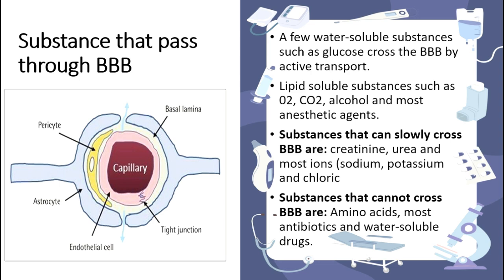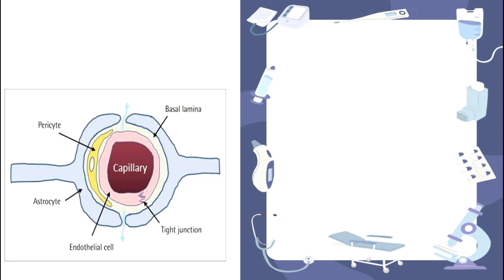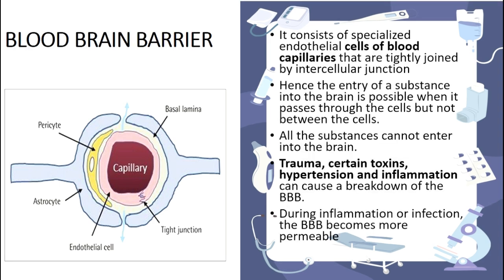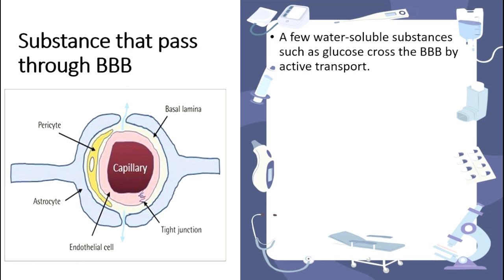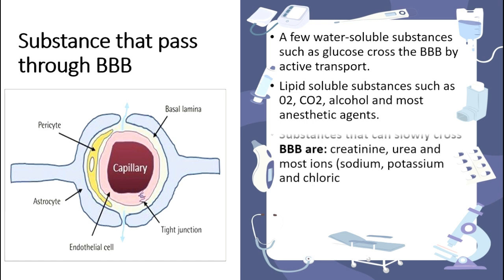Blood brain barrier is the blood capillary that is surrounded by a tight junction of intercellular fluids. So this blood brain barrier is a very important security or a passageway for the basic materials or nutrition to the brain.